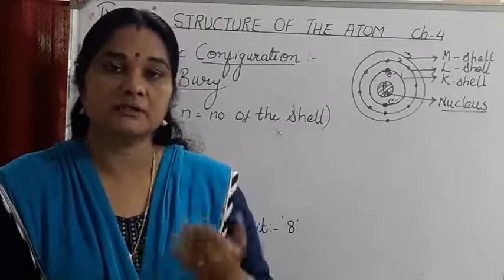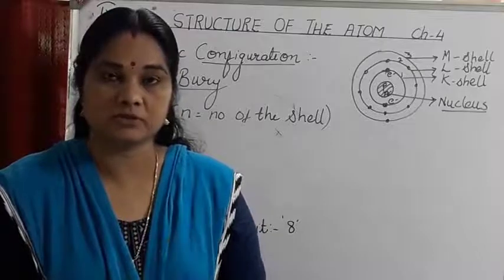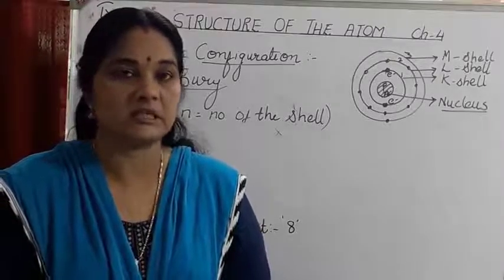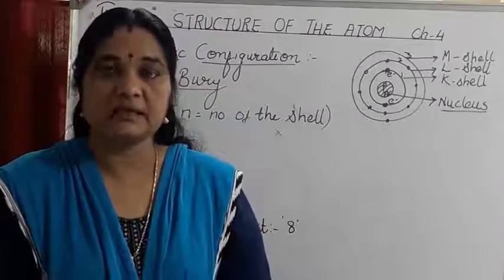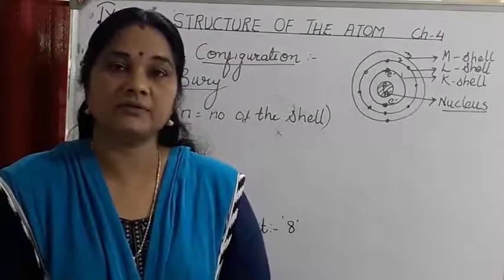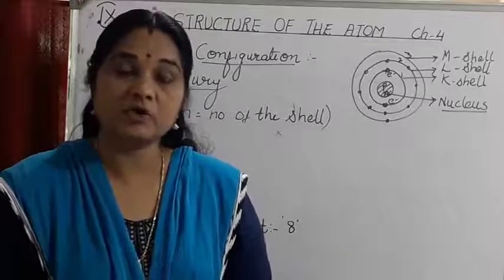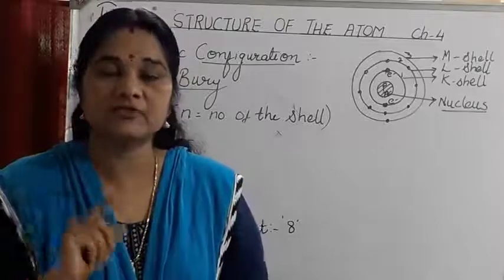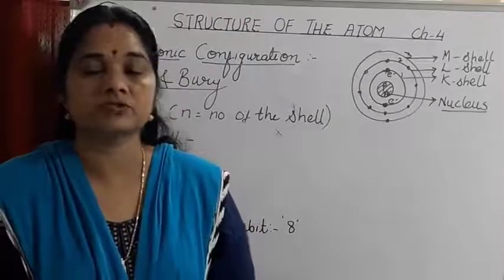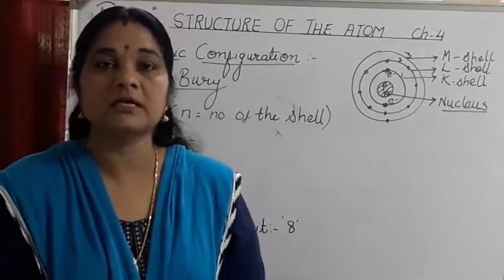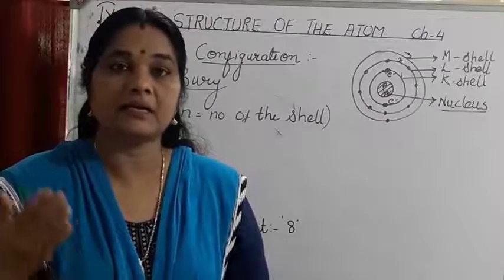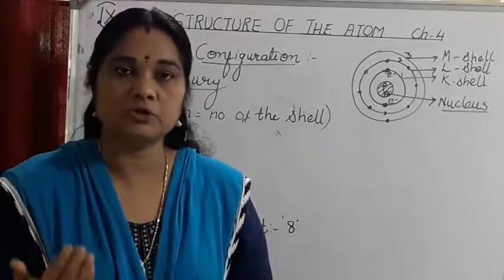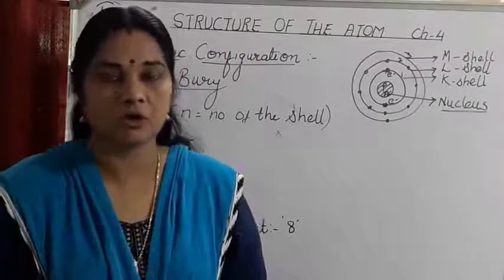This drawback of Rutherford's model was rectified by another great scientist, Niels Bohr. He said that there is a center of the atom called the nucleus, and electrons revolve around it in certain fixed orbits, denoted by the letters K, L, M, N, O, or energy levels n equal to 1, 2, 3, 4, starting from the innermost to the outermost.